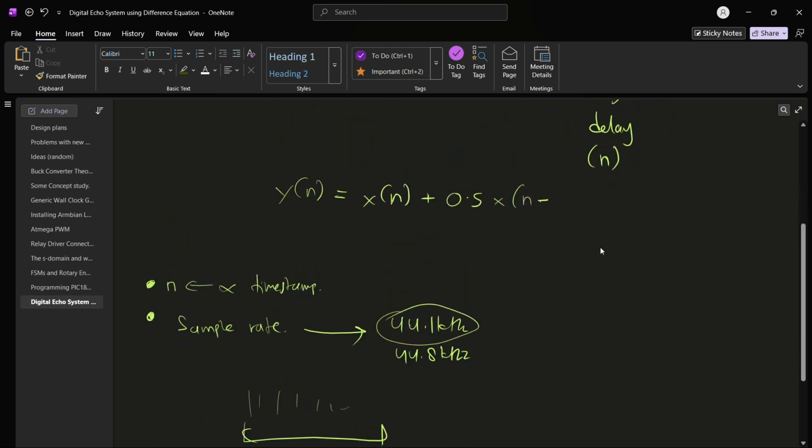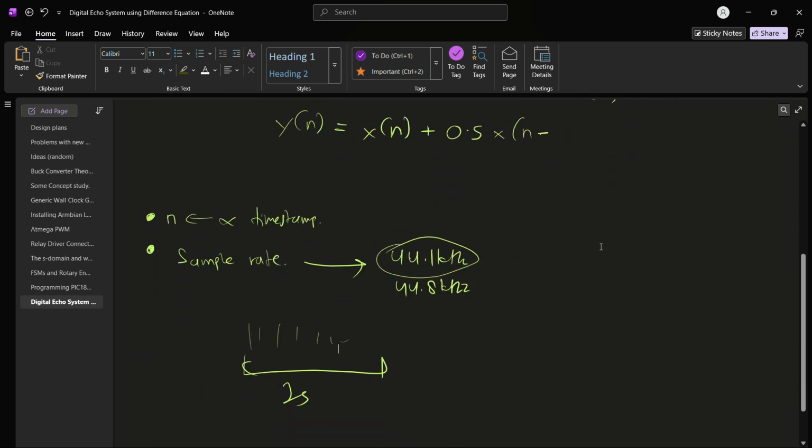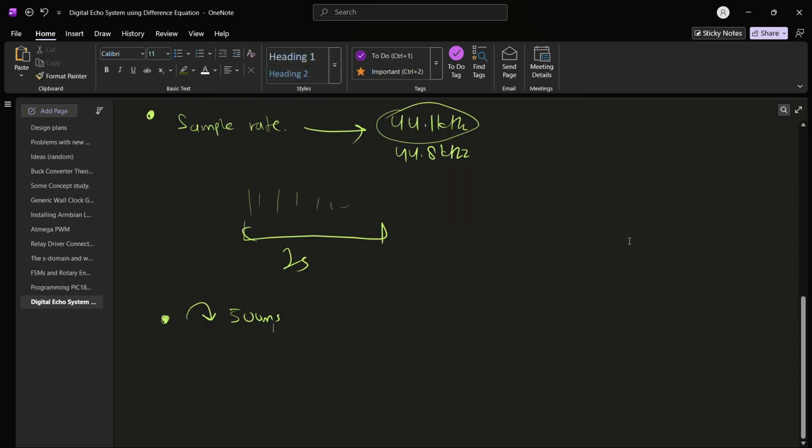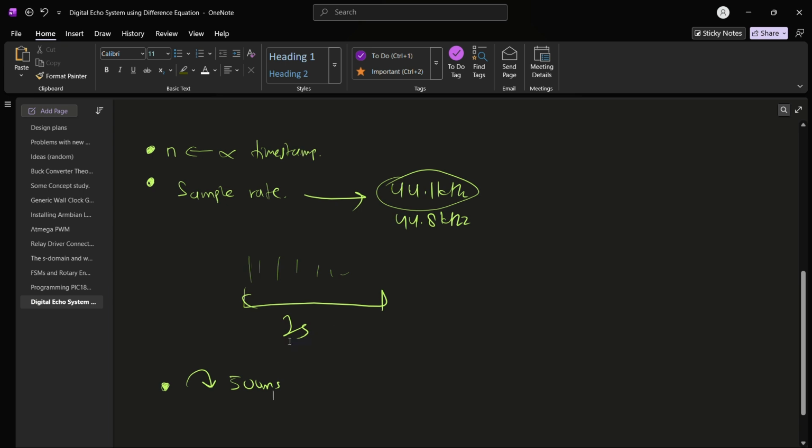Now the question comes, how many seconds to delay? Let us say that we want to delay our voice, whatever. If I say hello or if I say check, it should come after 500 milliseconds, half a second. So what does that mean?